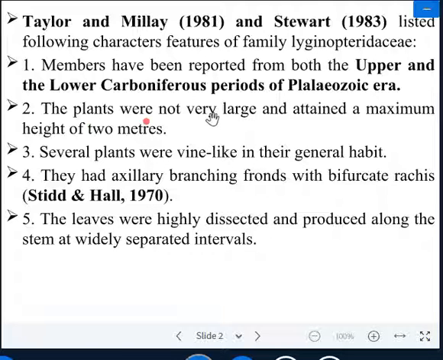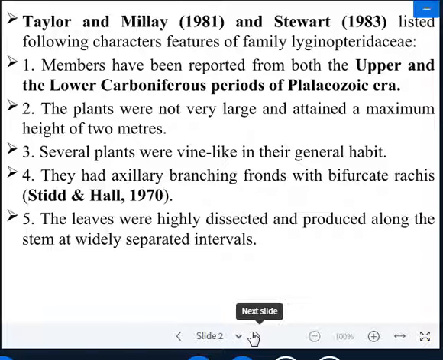Second one is that the plants were not very large and attained a maximum height of 2 meters. You may say that the plant is medium size in height. Next one is that several plants were vine-like in their general habit. Irregular habits have been reported by paleobotanists. Next one is that they had axillary branching fronds with bifurcate rachis.